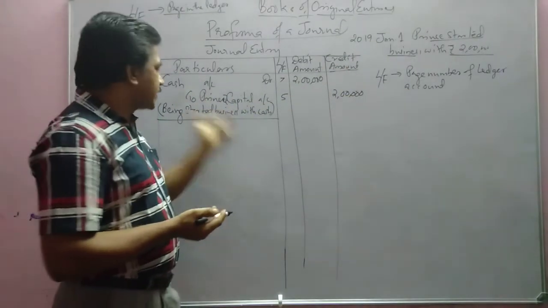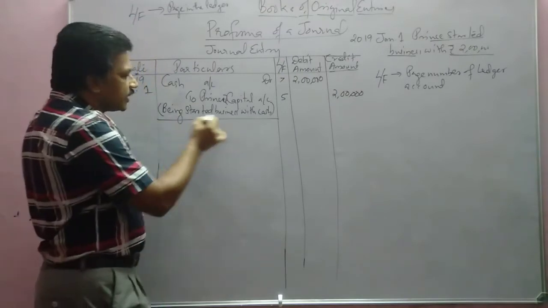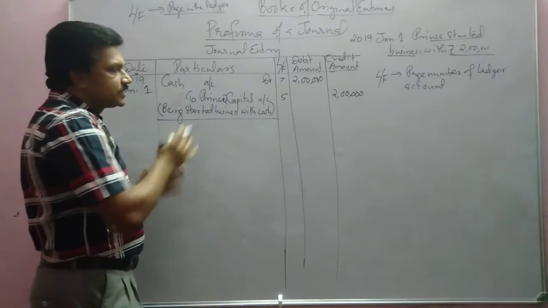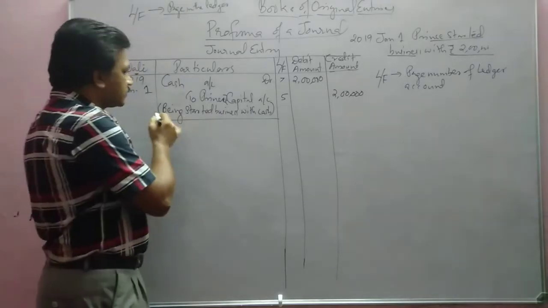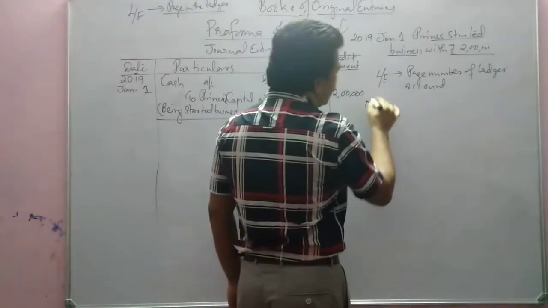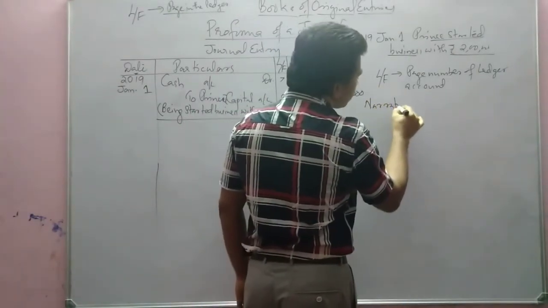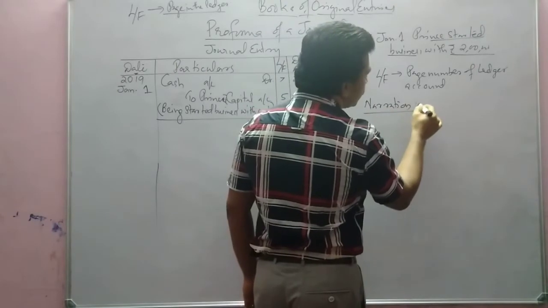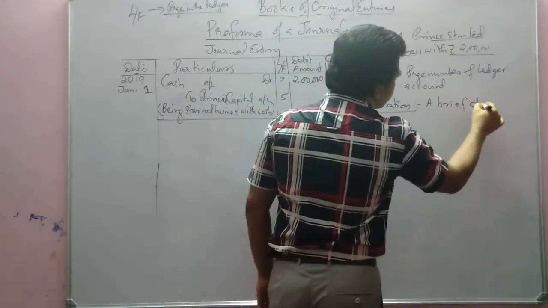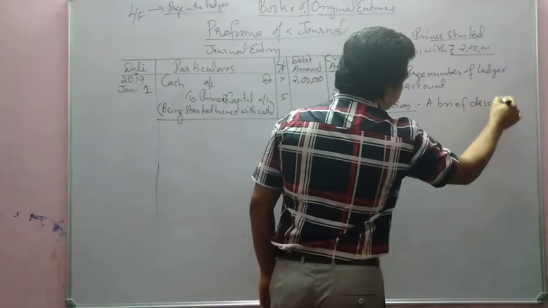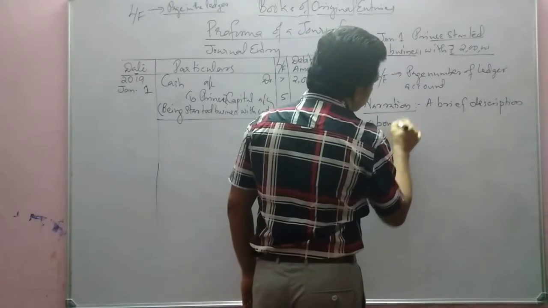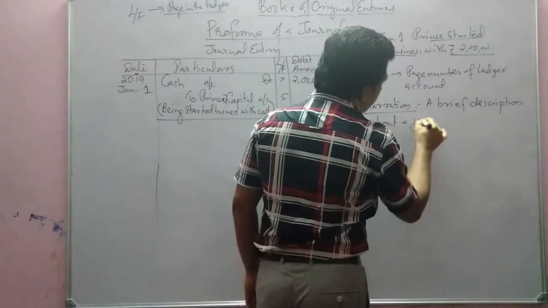Next, here we write a brief summary about the journal entry. This is called narration. What is narration? Narration means a brief description about a journal entry.